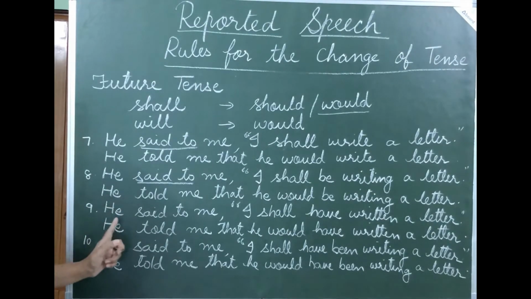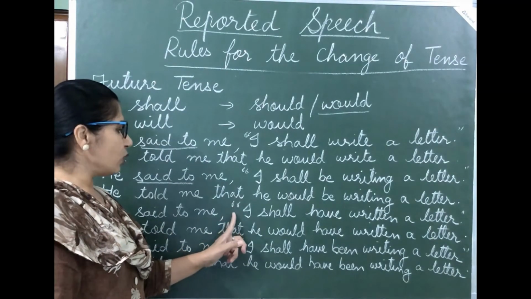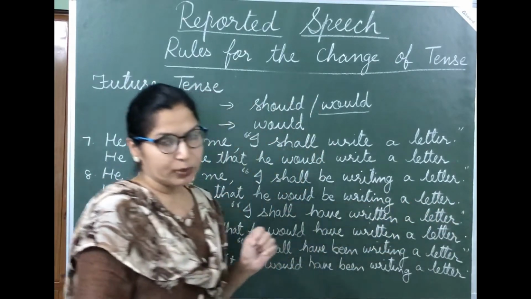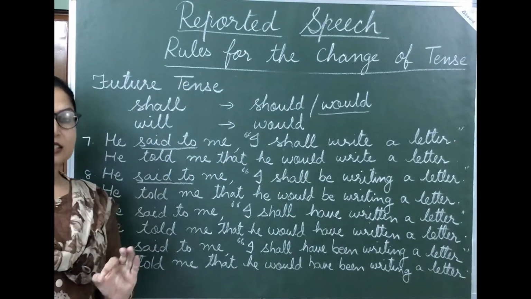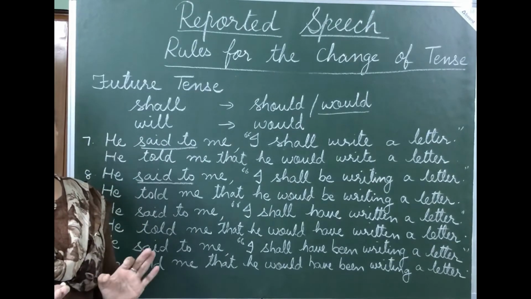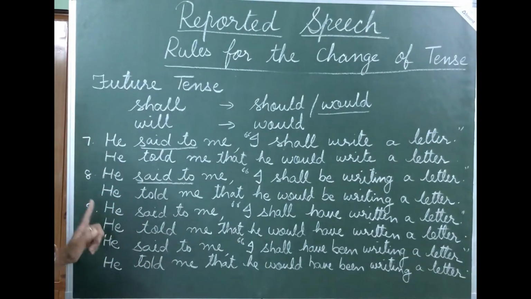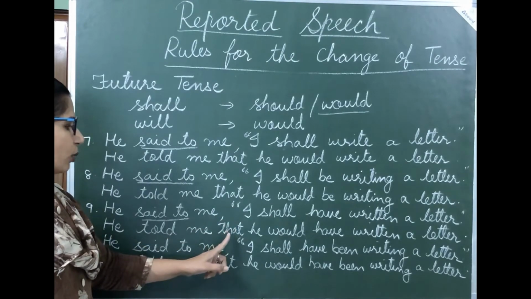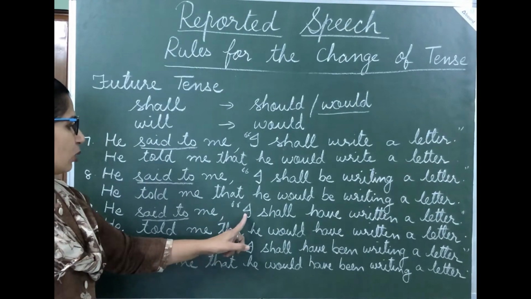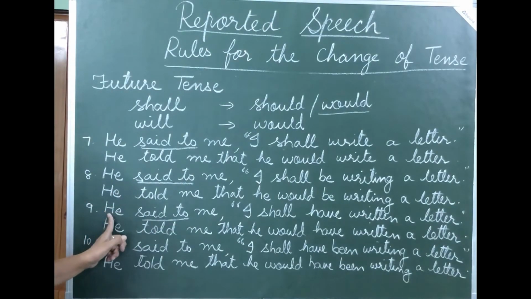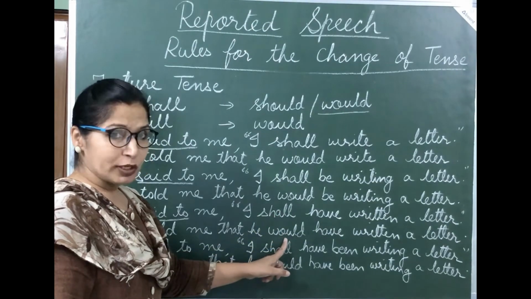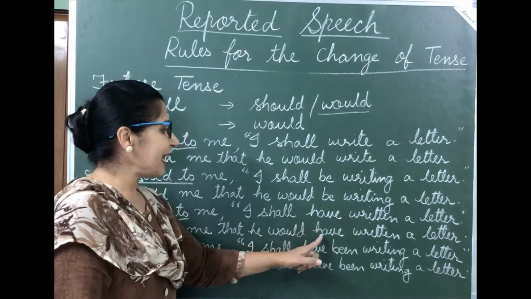Now, future perfect tense. He said to me, "I shall have written a letter." Now students, this is the tense where maximum students commit mistakes. So let us convert this. He said to changes into told, me, remove comma and inverted commas, write that. Now this I changes according to the subject of the reporting verb, so it becomes he. Shall changes into would, and after that we have to copy this have written a letter.